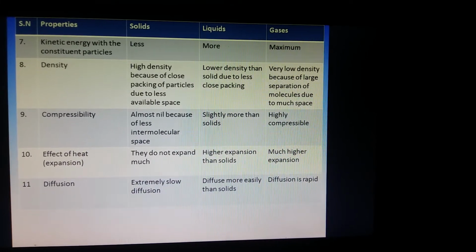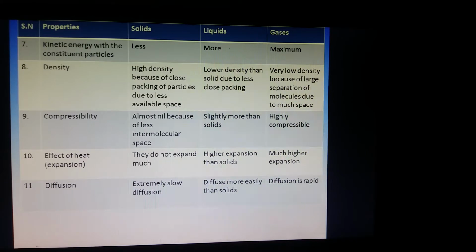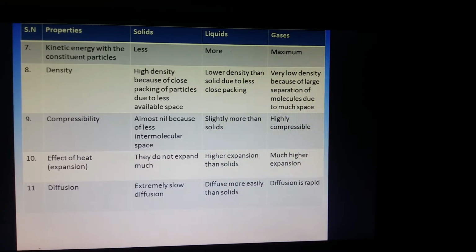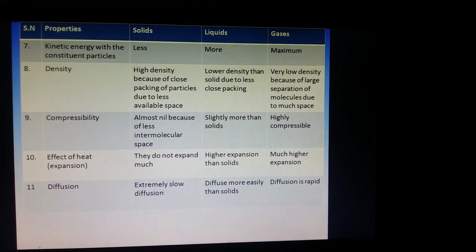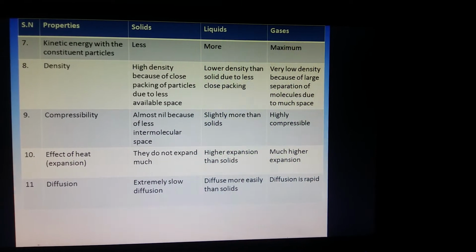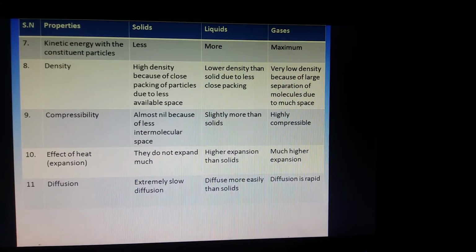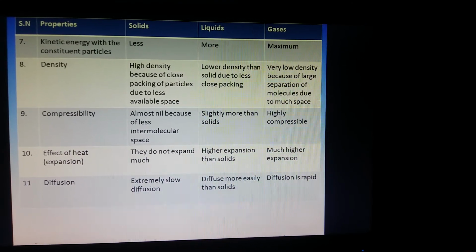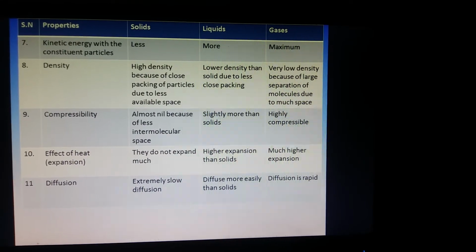So, high density because of the close packing of particles. Since the particles are closely packed together, close to each other, the density is high. While in liquids, the density is less as compared to solids. And in gases, the density is very low because there is much space, they are not closely packed.